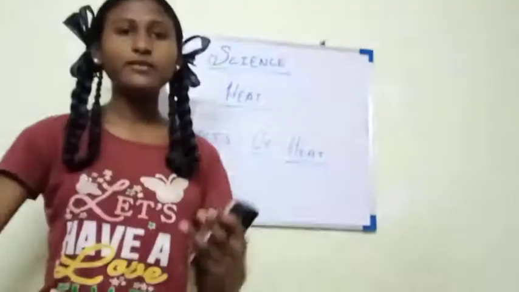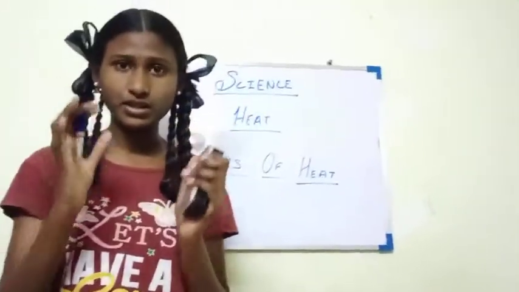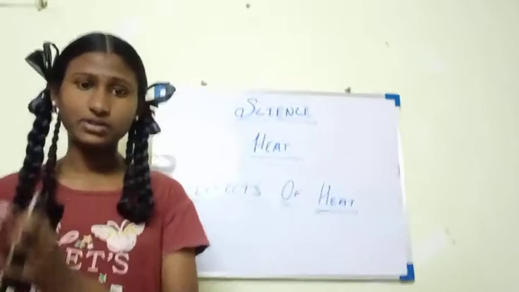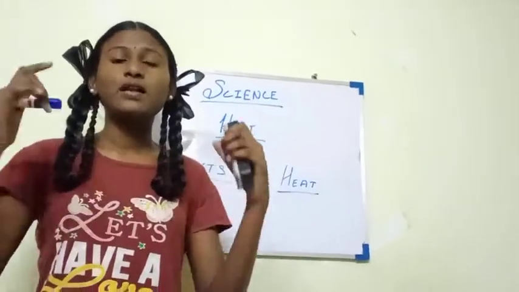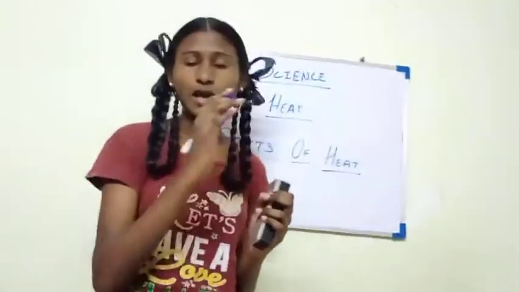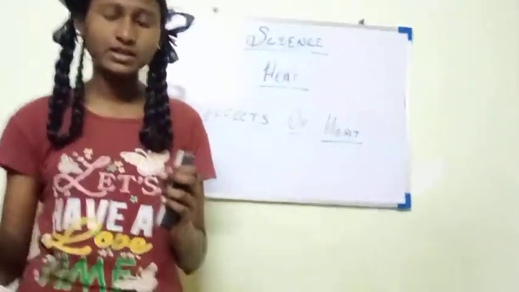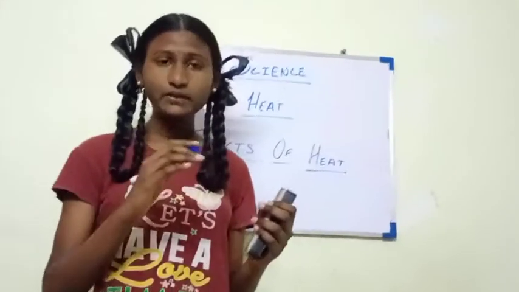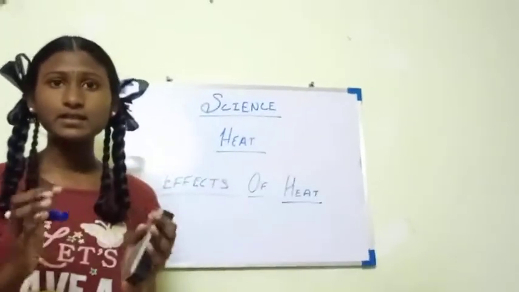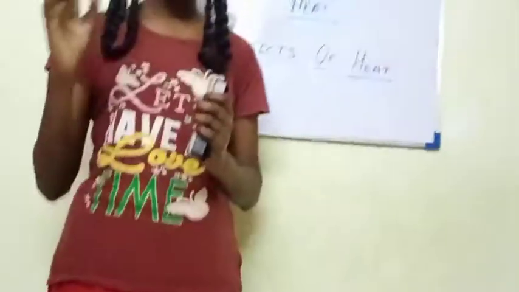The molecules have kinetic energy within them, as they are generally in motion here and there. When a molecule attracts other molecules, it possesses potential energy. So, when we add the kinetic energy and the potential energy together, we get the internal energy, which is the heat. So, the internal energy is called heat.